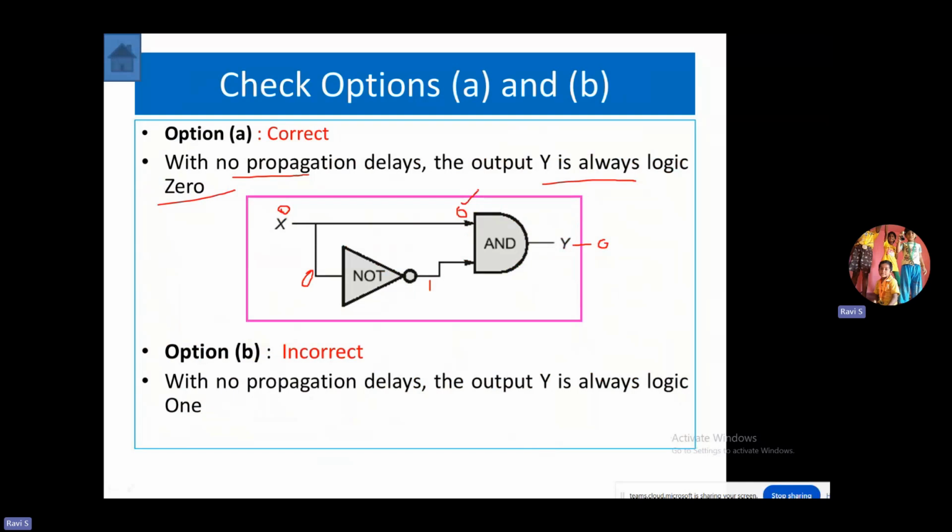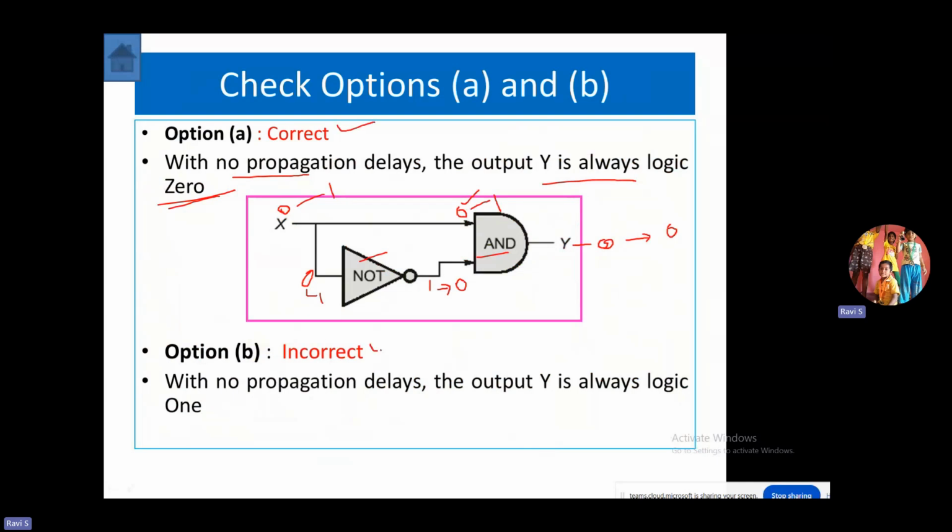Because one of the inputs is 0, your output will be 0 only. Now you change from 0 to 1. So this changes to 1. However, when this changes to 1, the NOT gate output will change to 0. So once again your AND gate output will remain 0 only. I am assuming no propagation delay in the NOT gate and AND gate. So output always at 0, option A, is correct.